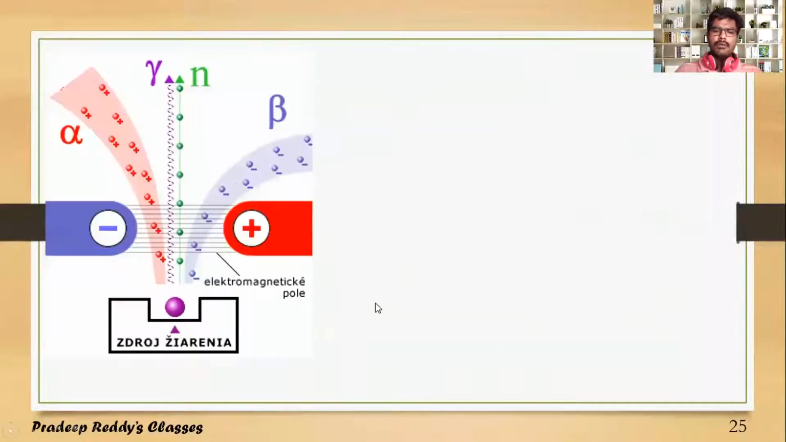So we will now learn, these are beta particles which are being deflected towards positive, and the radius of curvature of this beta is quite less than that of the radius of curvature of alpha, because whenever you are subjecting charged particles to an external magnetic field, they experience a force which is equal to QVB, where V is velocity, Q is the charge of the particle, and B is the magnetic field.